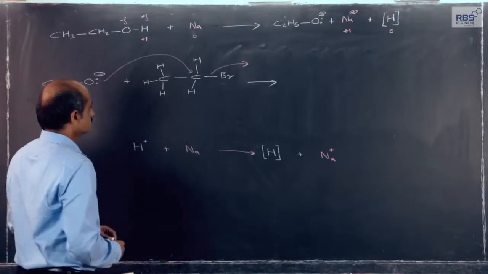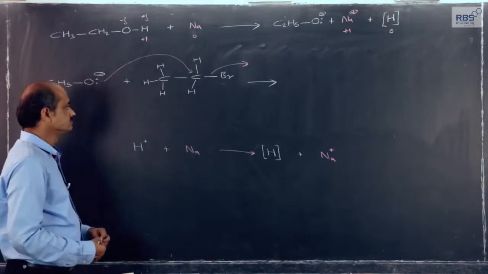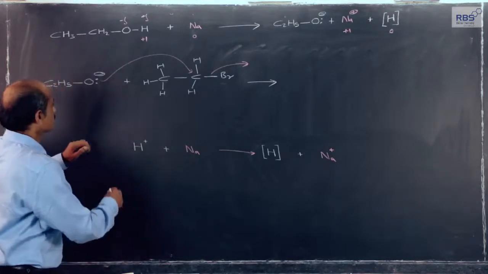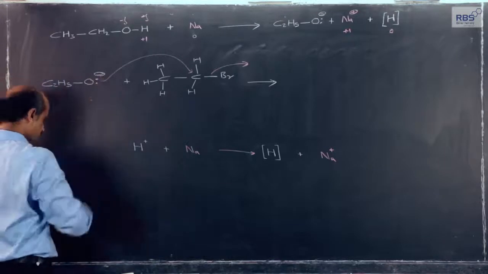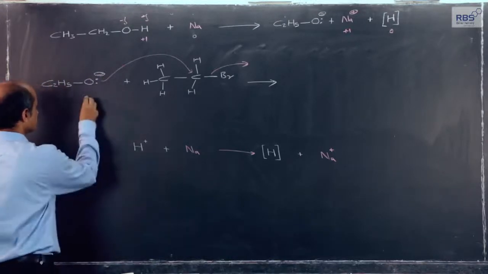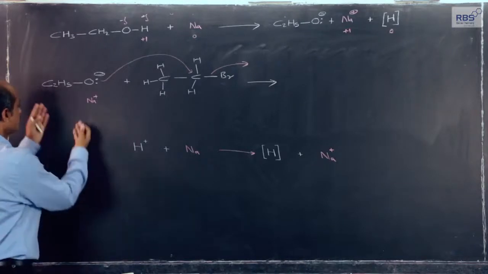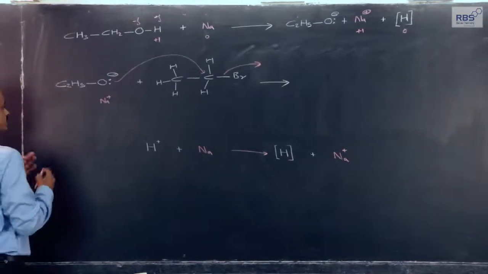I have already written certain things. Action of alkoxide means sodium alkoxide. Here I have taken sodium ethoxide.